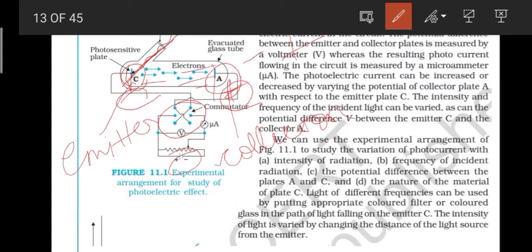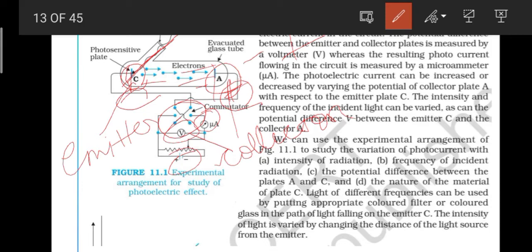That's the thing. And then the emission of electrons causes flow of electric current in the circuit. The potential difference between the emitter and collector plates is measured by the voltmeter. See, here is the voltmeter. We can measure the potential difference between the emitter and the collector plates by the use of this only. And the resulting photocurrent flowing in the circuit can be measured in the microammeter. Here is the microammeter. We can also measure the current from this. We will not call it only current, we will call it photocurrent.